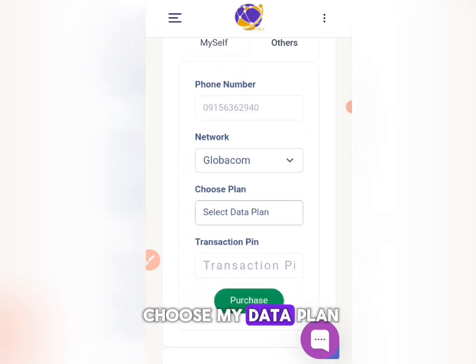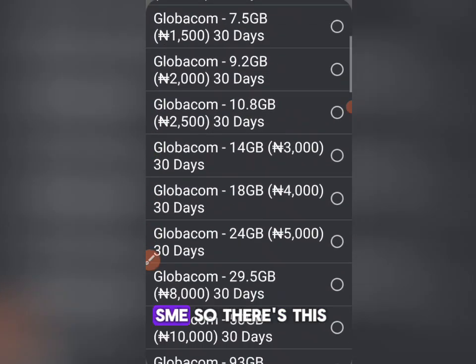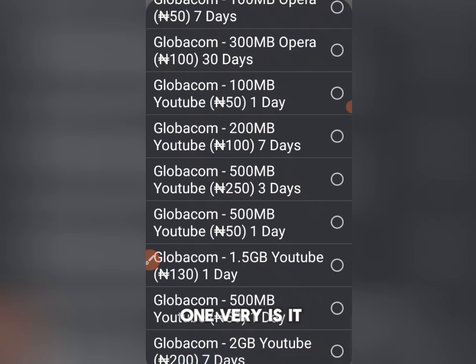So I want to choose my data plan. Now check out. You see, for 1.8 gig, I'm getting it at the rate of 500 naira. That is for SME. So there's this one, where is it? Aha. So check.